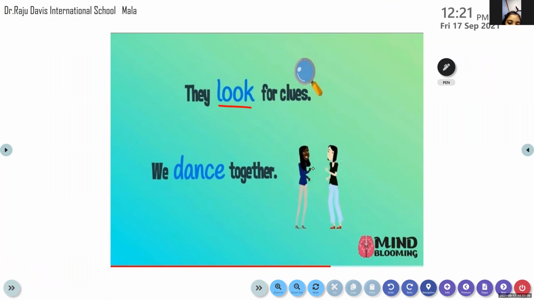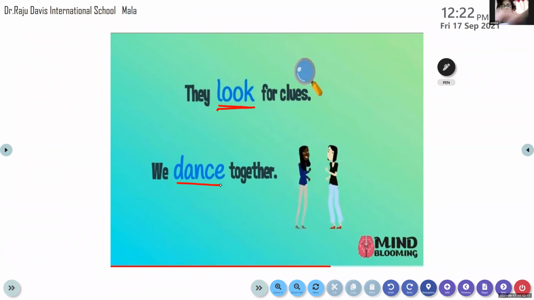By looking at the verb, we are able to identify which tense. Before, we only knew what a verb is. Now we are able to identify the verb and also say what tense it is. So in this exercise, we are going to identify the verb and the tense form, and we should be thorough with this. Now here in this second sentence, we dance together. So dance is in the present. The verb agreement and everything we'll learn later.